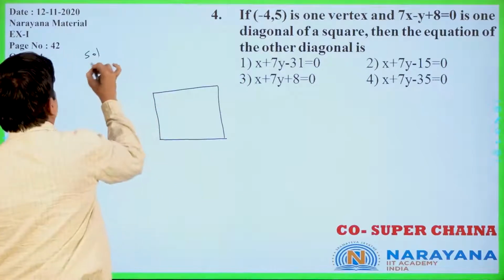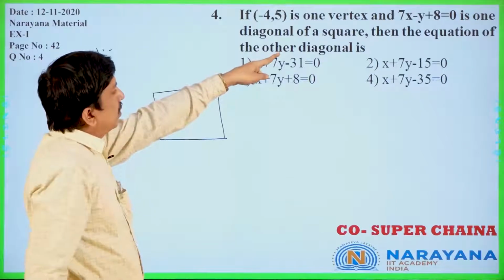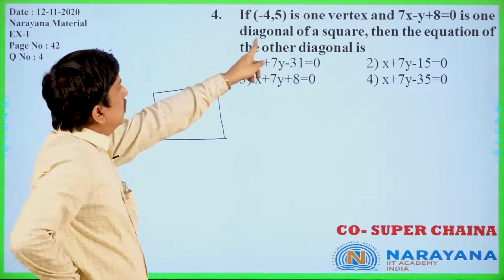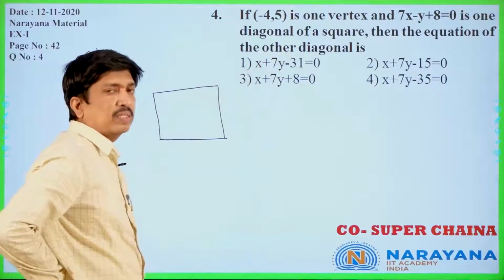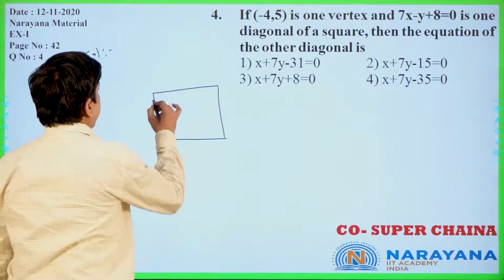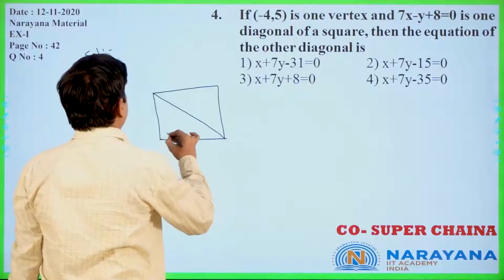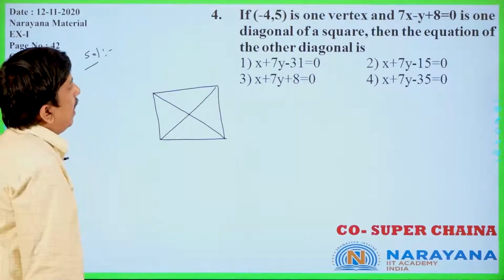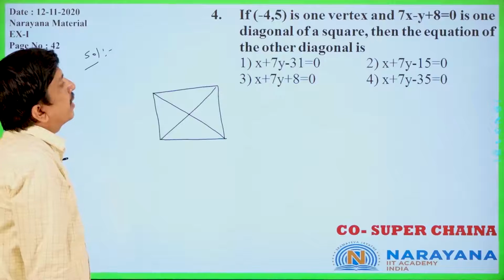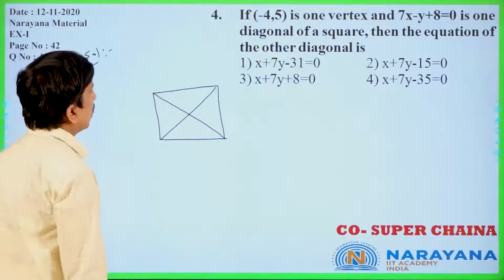Now see, substitute (-4, 5) in that line. Does it lie on that line? No. 7 into minus 4 is minus 28, minus 28 minus 5, not satisfying. Now one diagonal is like this, and the other diagonal is like this. Now, a line perpendicular to 7x minus y plus 8 equals 0, is it clear or not?